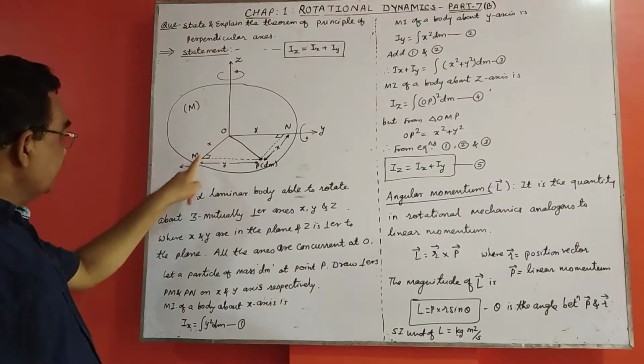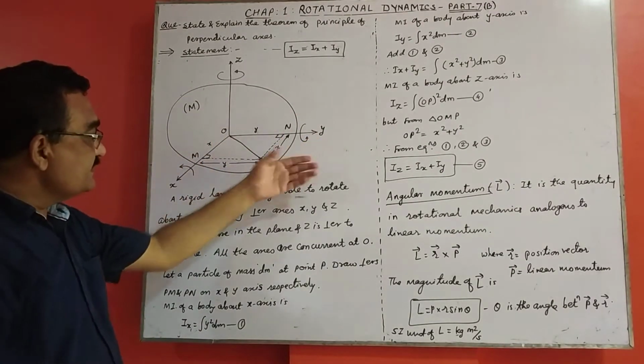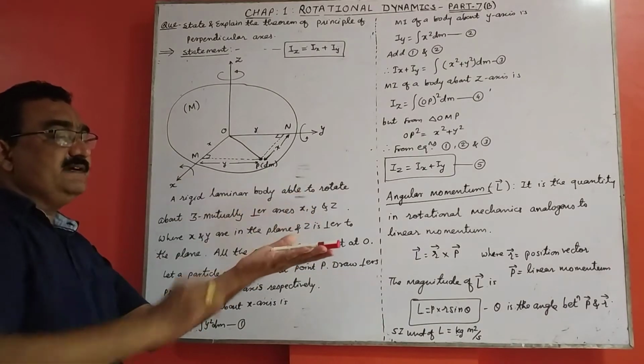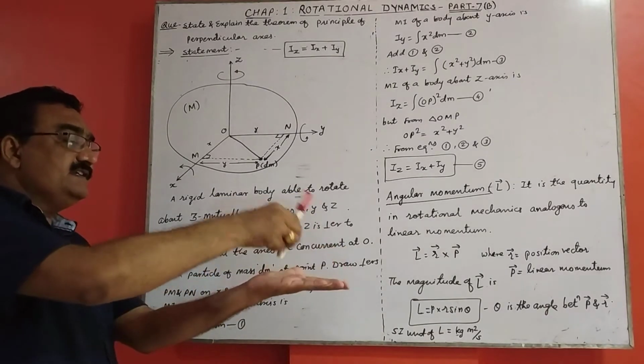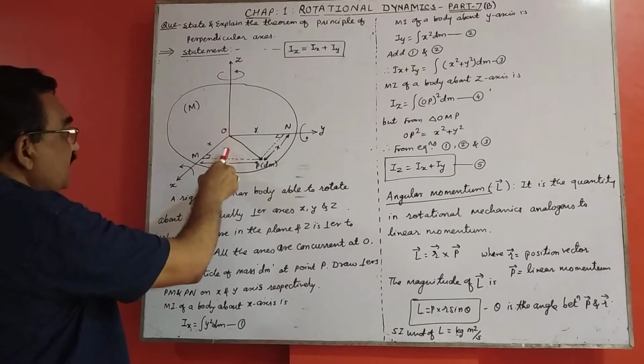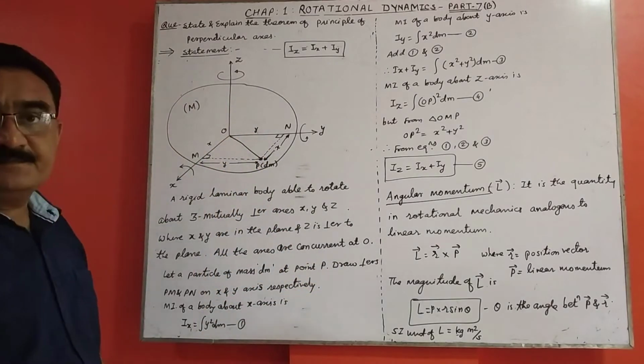Here the x-axis and y-axis are in the plane, and z is perpendicular to the plane. So these three axes are concurrent axes.